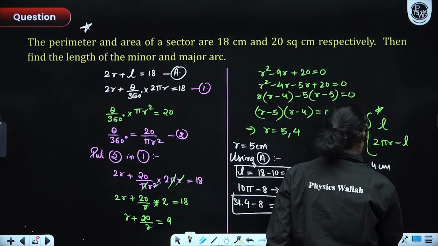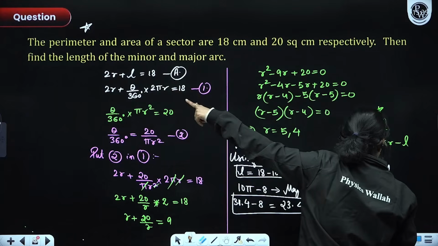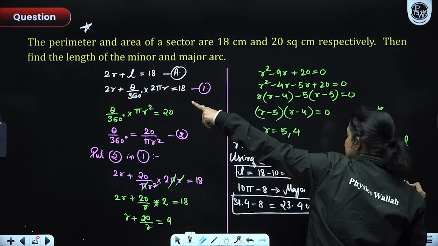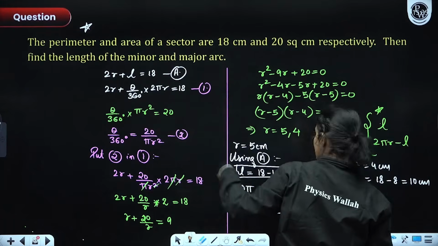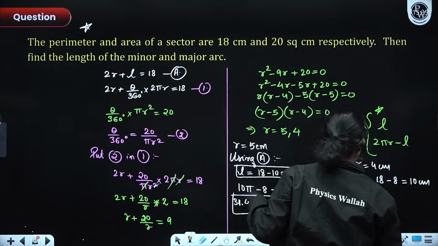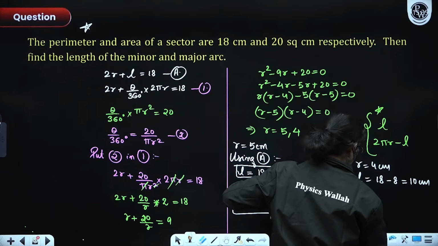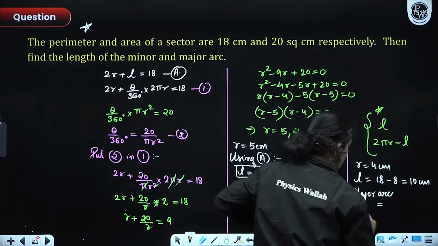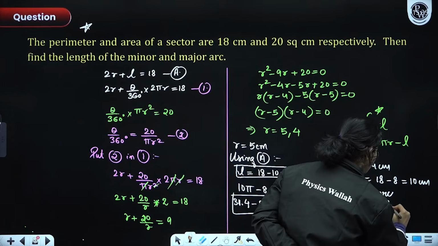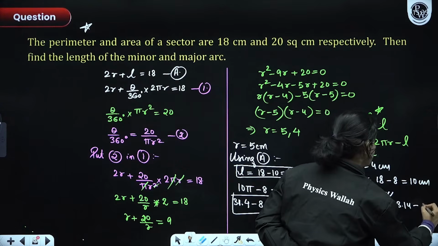First of all, one arc length would be equal to 18 minus 2r. So 18 minus 8, that is equal to 10 centimeters. And another arc length would be 2 pi r, the major arc length, which would be equal to 8 into 3.14 minus 10.